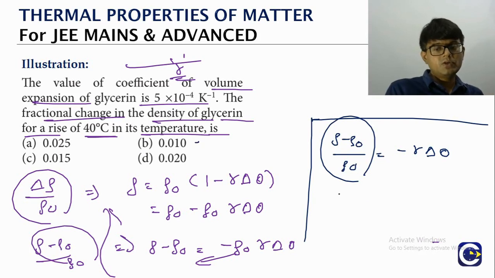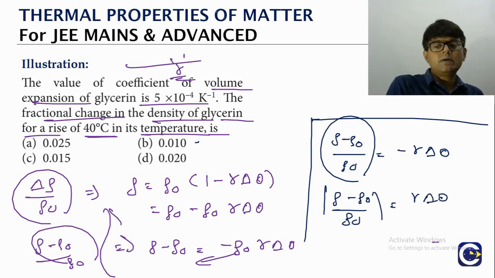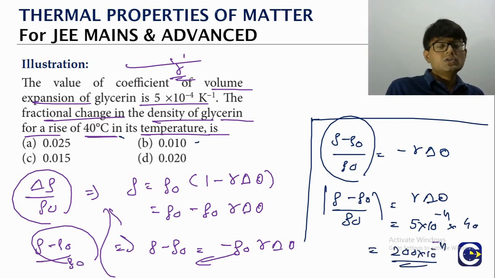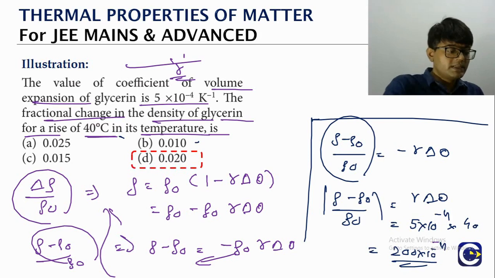We have to look at only the absolute value. So if you take the modulus, here also it will be gamma delta theta. So what is gamma delta theta? Gamma is 5 into 10 power minus 4 and delta theta is 40, so that is 200 into 10 power minus 4, which means 0.020. So what is the correct answer for this? It is option D.